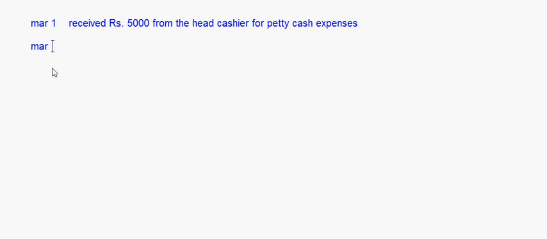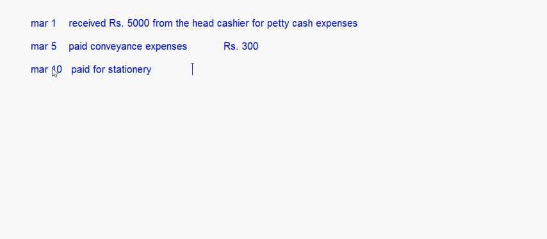And now let's say March 5th, he says paid conveyance expenses rupees 300, right? March 10th, paid for stationery rupees 400, right? March 12th, again we say paid